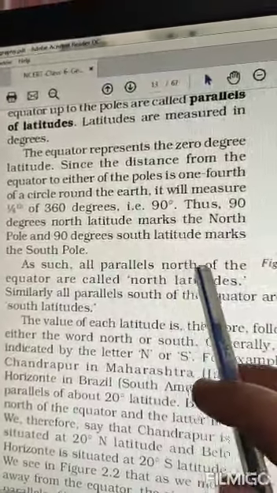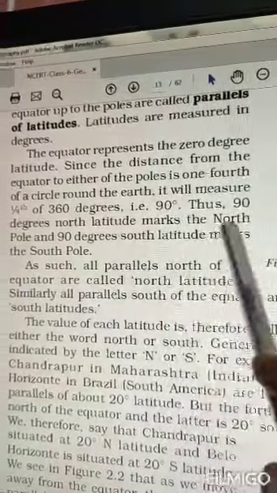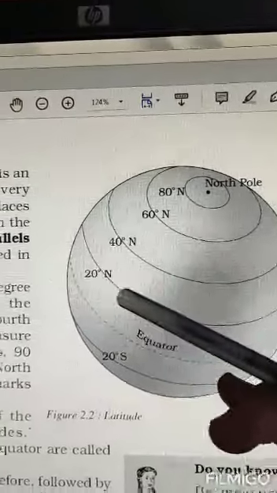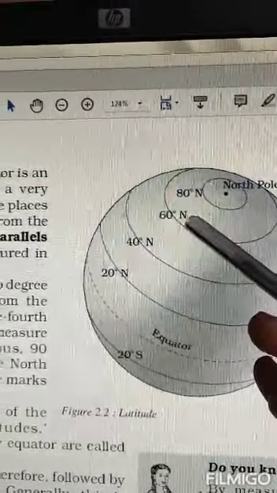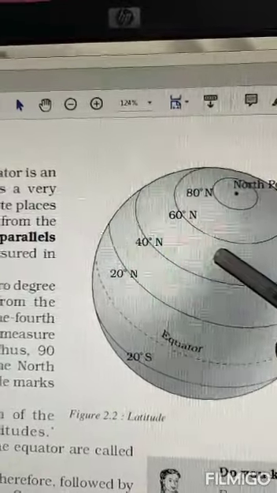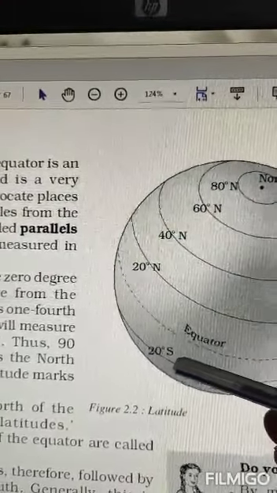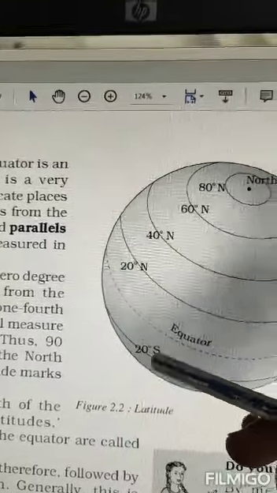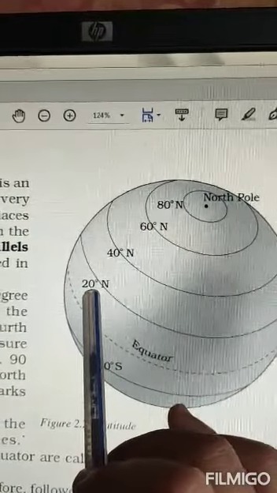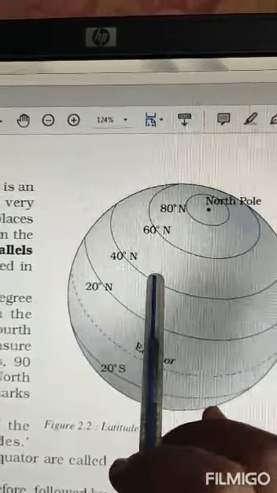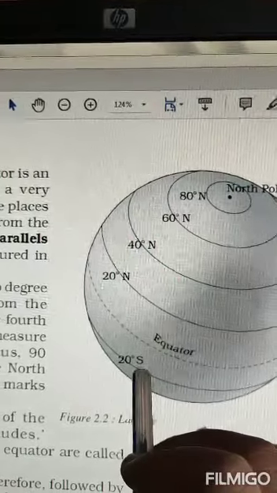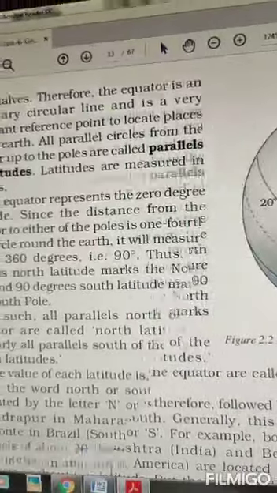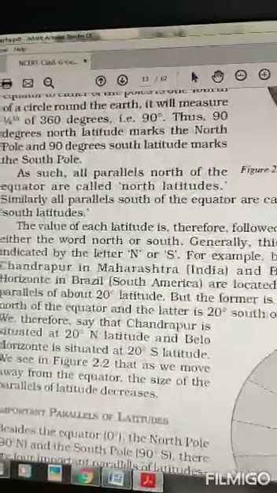All the parallels north of the equator are called north latitudes. Those parallels which are on the northern side of the equator and go towards the North Pole, we call them north latitudes, and those parallels which go from the equator towards the South Pole, we call them south latitudes. While writing, if we write about north latitudes, we write 20 degree N, 40 degree N. N means north. And for south latitudes, we write 20 degree S. S means south. Go through the chapter and you will understand.